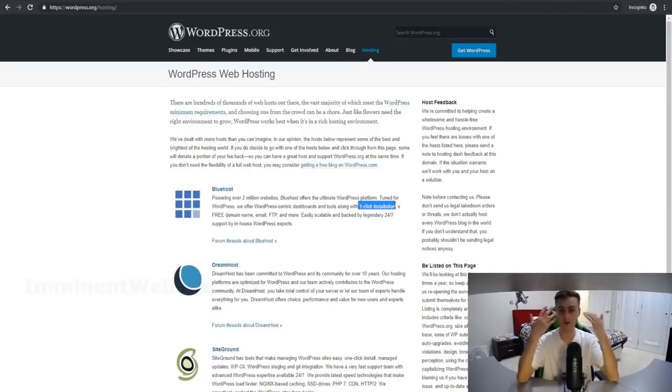So the fact that Bluehost has this one-click installation feature with WordPress will save you a lot of time and a lot of headache. And most importantly, apart from those nice features that come with Bluehost, Bluehost is just genuinely an amazing web hosting solution that's not only affordable for beginners who want to create a new website for themselves, but it's also ideal for beginners and quite frankly anyone who wants to create a high quality website that's going to perform at its best. So I honestly think Bluehost is a win-win situation for anyone.